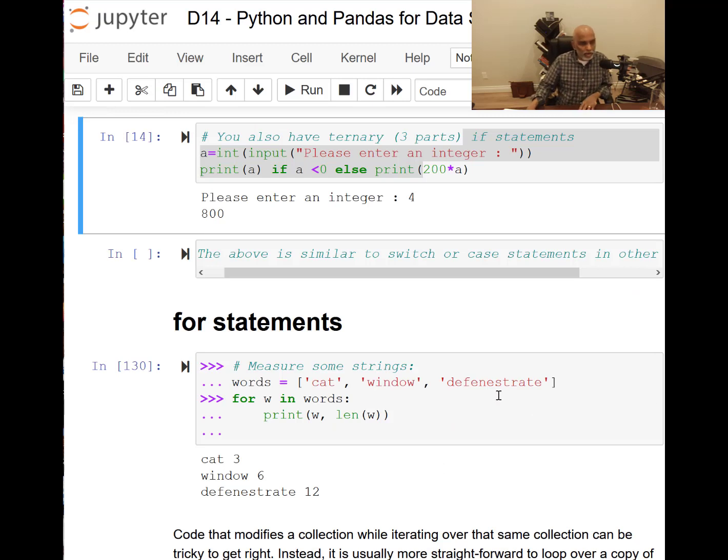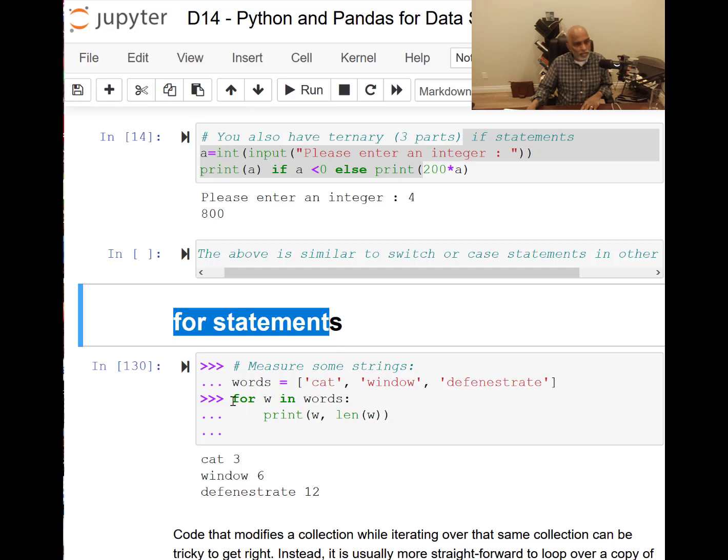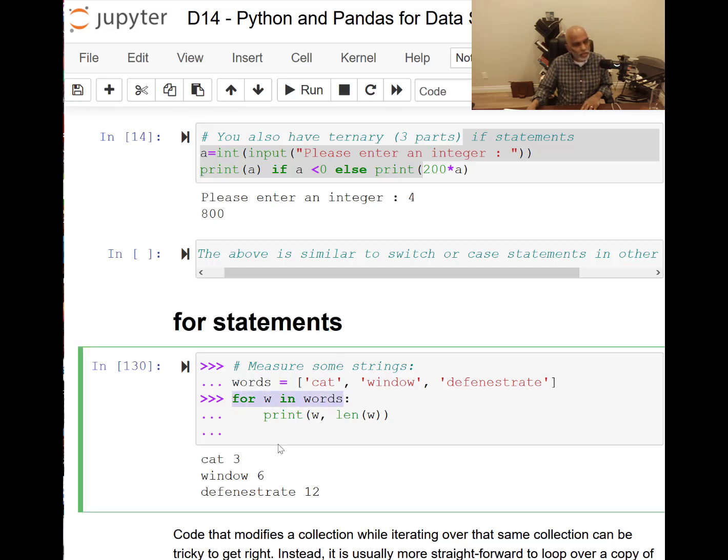So the next flow statement I want to introduce is what is called the for statement. So for some values, with a condition, it could be an iterative statement. Do something, okay? Execute a block of code. So here is the words list: cat, window, and defenestrate. I took it from docs.python.org.